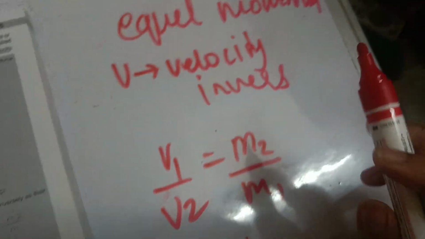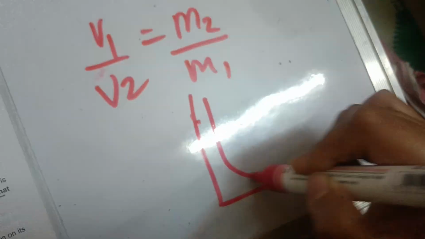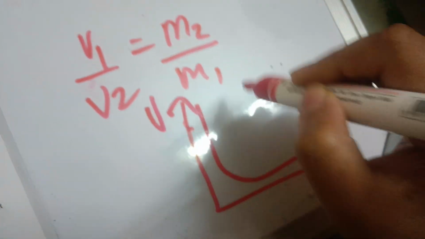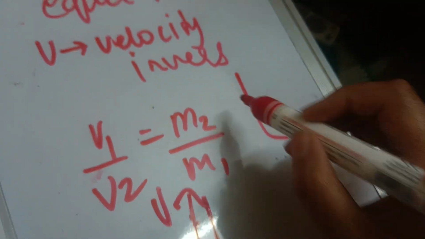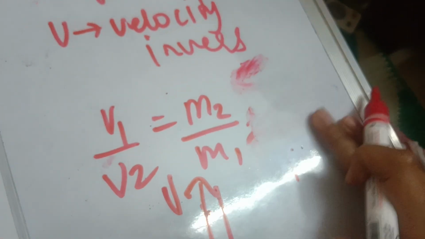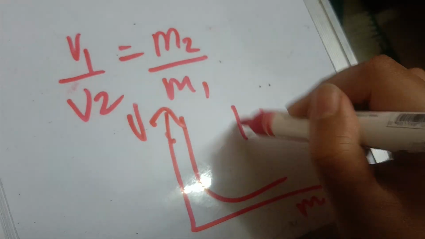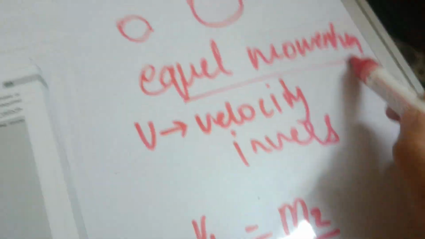So now if you plot a graph between these, if it is inverse, you will get a hyperbola. This is a hyperbola, a graph like this. It can be any shape, but basically you'll get this hyperbola. The momentum is constant. They have only given equal momentum, so momentum is constant. Okay, done.